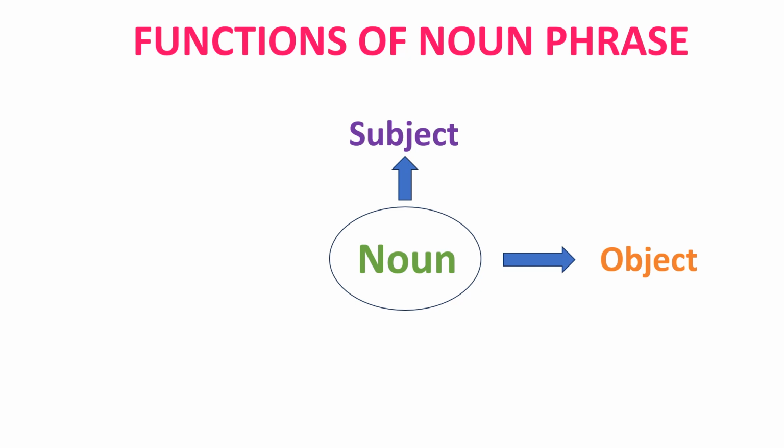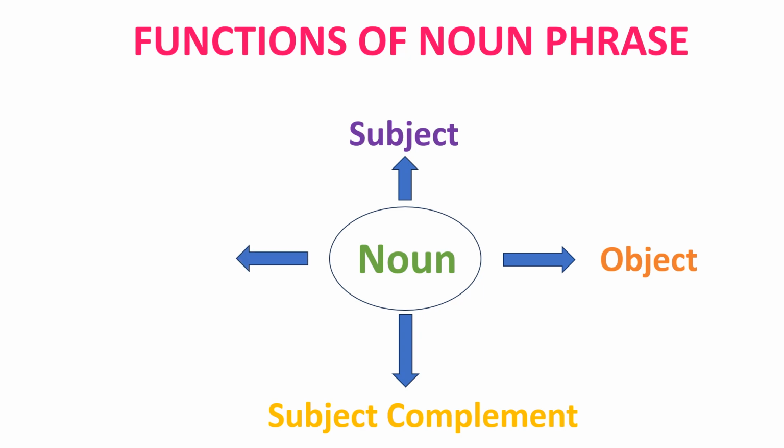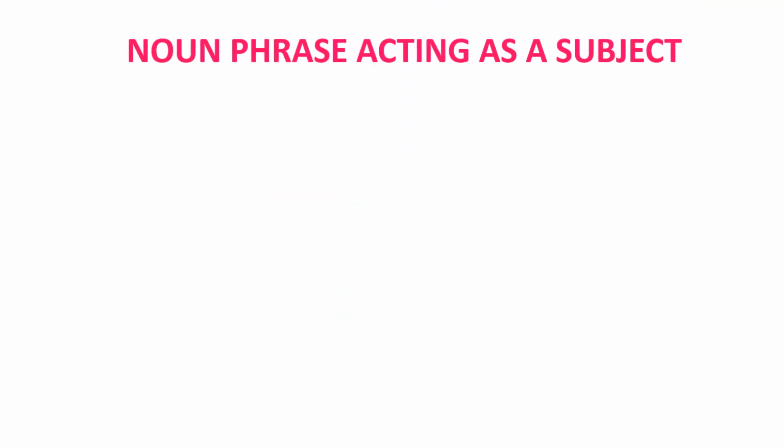Number 2, it can act as an object in the sentence. Number 3, it can act as a subject complement in the sentence. Number 4, it can act as a case in opposition. We will look at each of them with an example noun phrase.